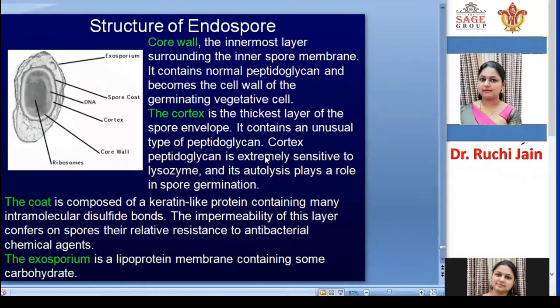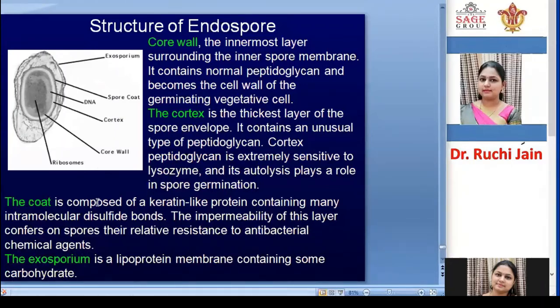Okay, so the cortex layer is above the core wall. Then again the coat layer is there. The coat is composed of keratin-like protein containing many intramolecular disulfide bonds. They are impermeable, because the impermeability of this layer confers on spores their relative resistance to antibacterial chemical agents. So this coat layer will be resistant to antibacterial chemical agents.